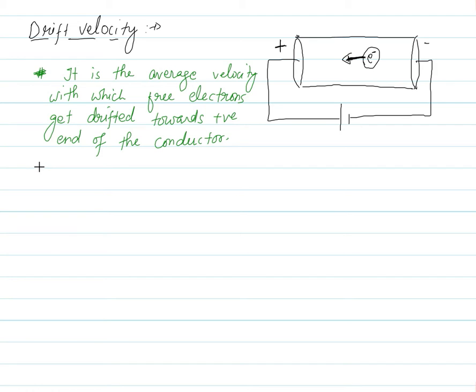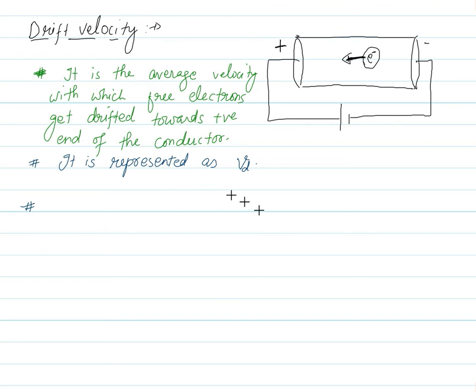Fine. Now see how I am going to derive an expression for this drift speed or drift velocity. First of all, let me write its representation. It is represented as Vd.